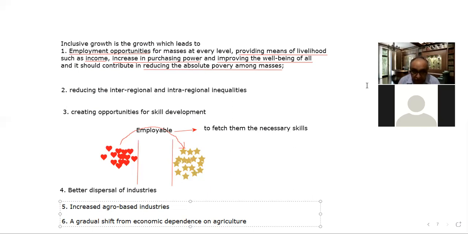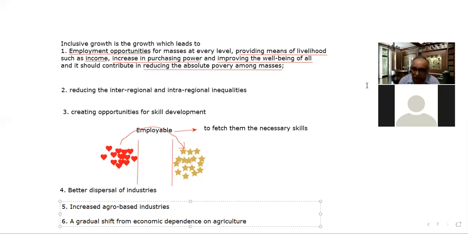And last but not least, we can say that inclusiveness has four pillars. You can note this point: four pillars, right? One pillar is that of opportunity. There should be opportunity.